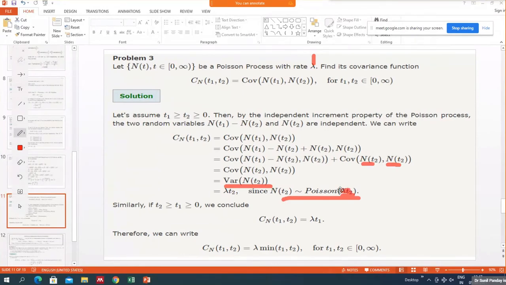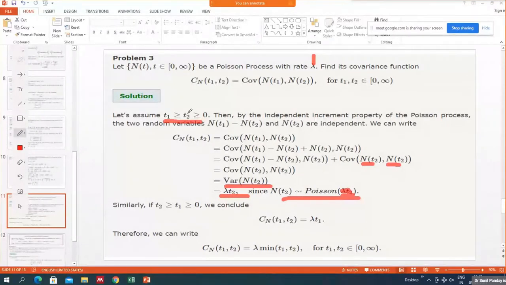For a Poisson distribution with parameter mu, the mean is mu and the variance is also mu. So lambda T2 becomes both its mean and its variance.